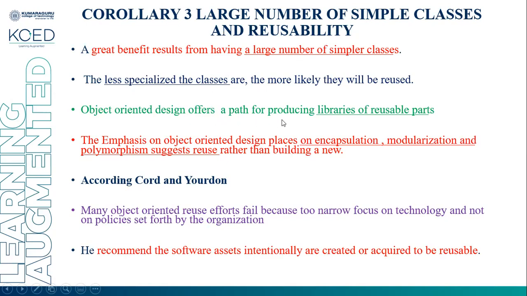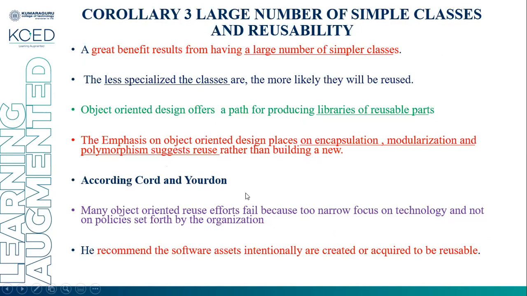Object-oriented design offers a path for producing libraries of reusable parts. The emphasis object-oriented design places on encapsulation, information hiding, modularization (dividing a program into various modules), and polymorphism (a function can take many forms) suggests reuse rather than building anew.